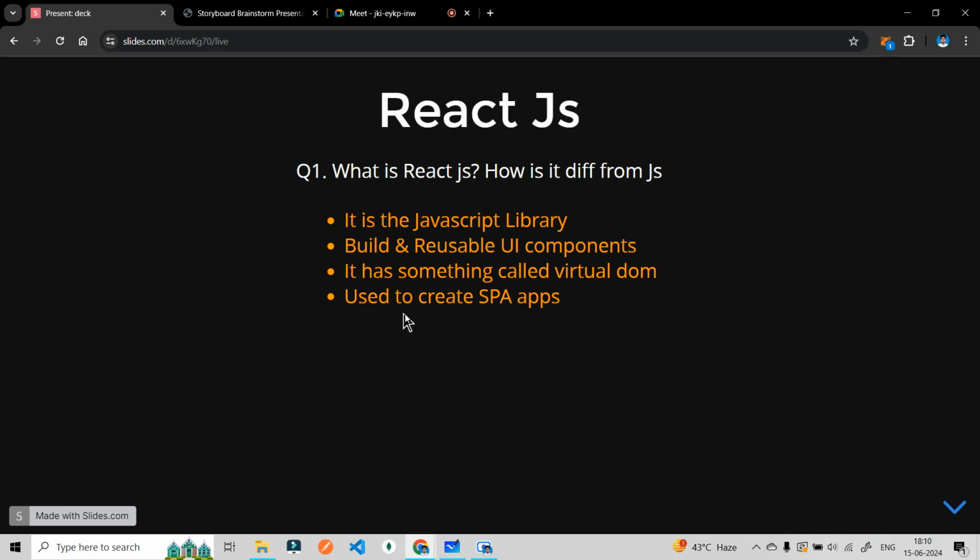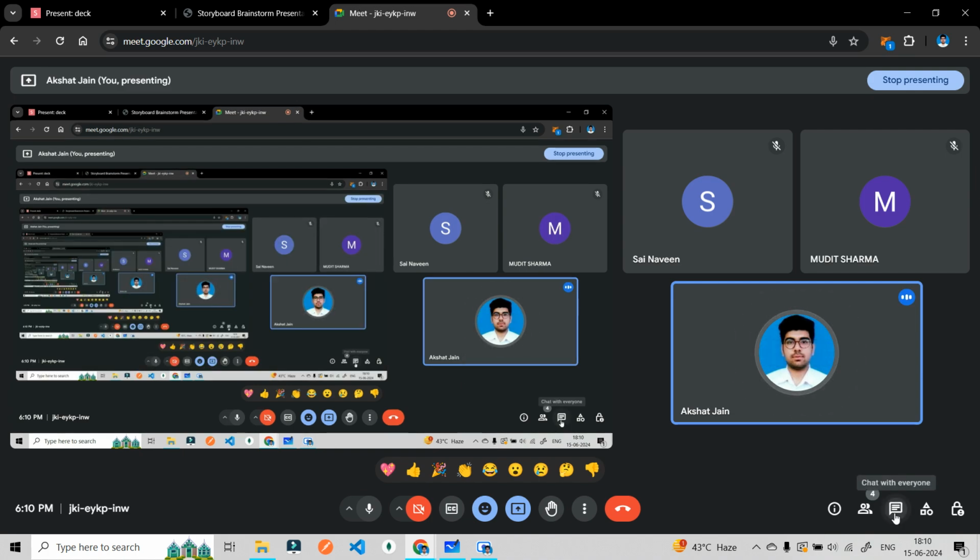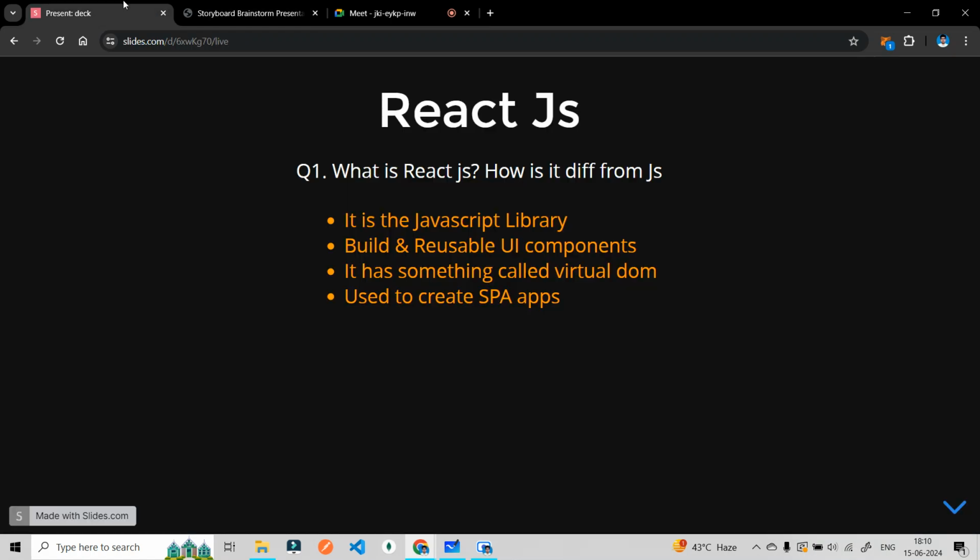Fourth point is, it is used to create SPA apps. SPA stands for single page application. If you have any doubt, you can open your mic and ask. Whatever websites we build with HTML, CSS, JavaScript are not called single page applications.